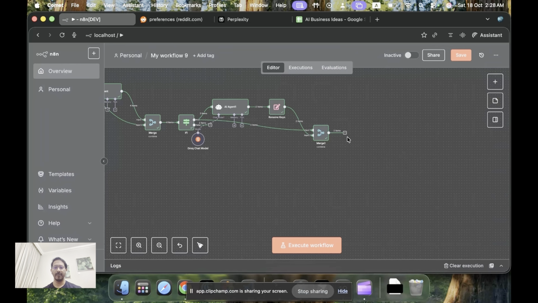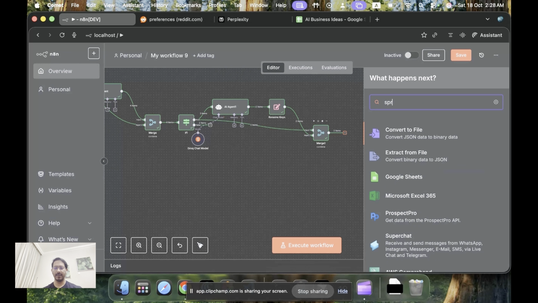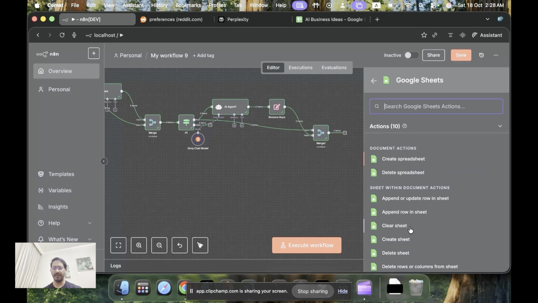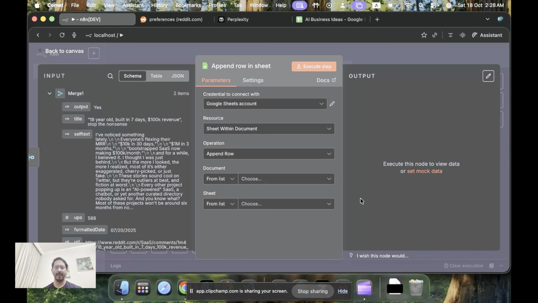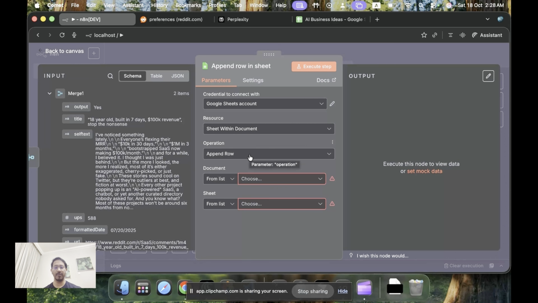How do we do it? We add over here a spreadsheet, that is Google Sheets, and we will choose append row in sheet. Now we have to again connect to our credentials. I have already created another video for how to connect to Google, so I'll not go into that. Please go and look into it and connect your Google account to it. So you will have a lot of other options to connect to, whether email or any of the Google resources, once you do it. Now what we do is sheet within a document, we will do append row.